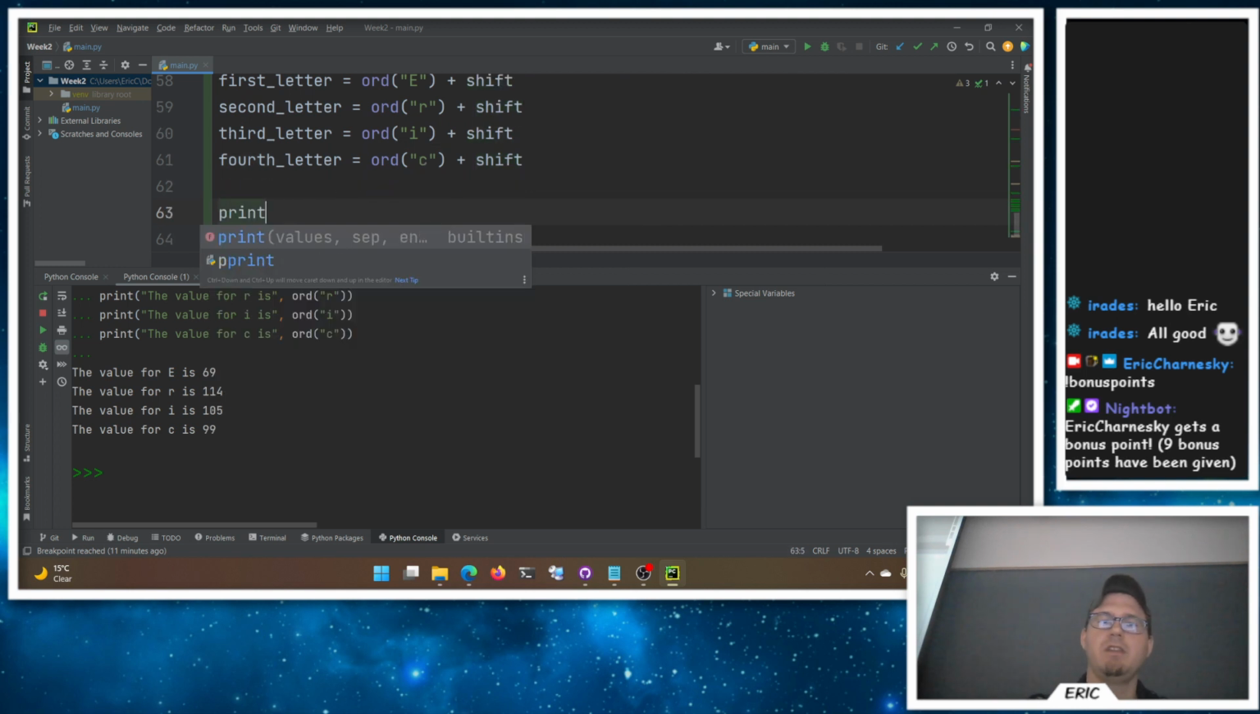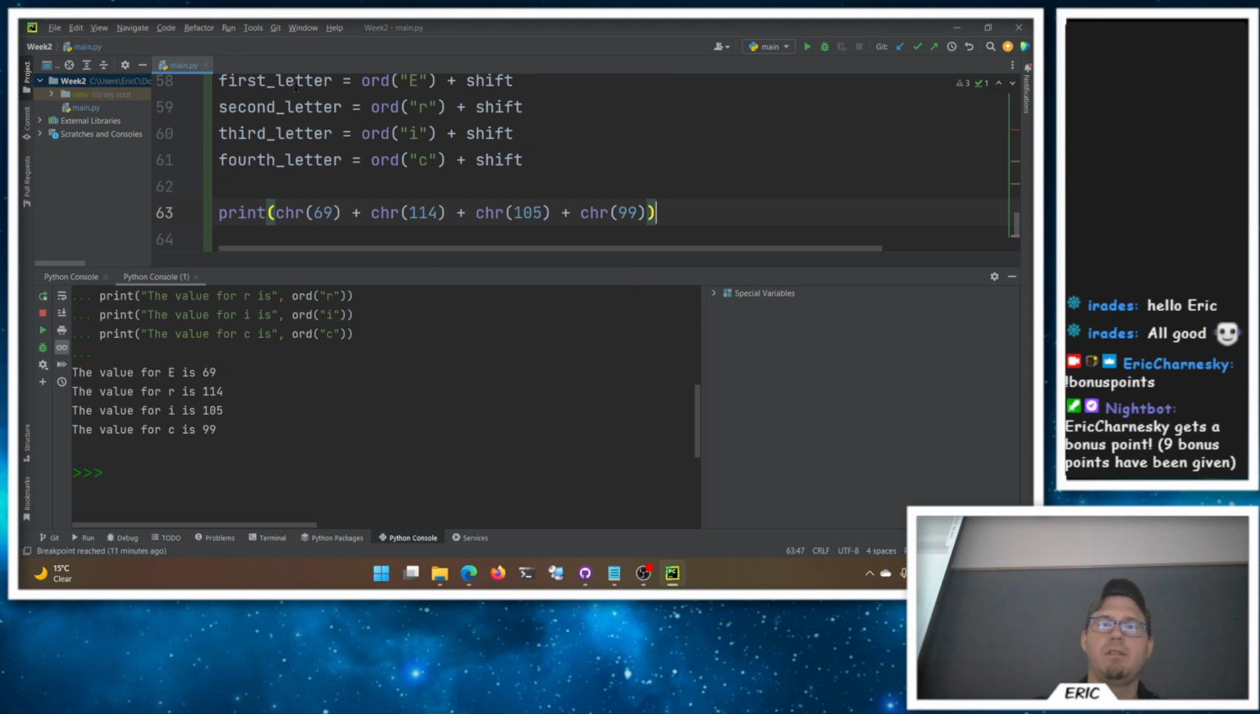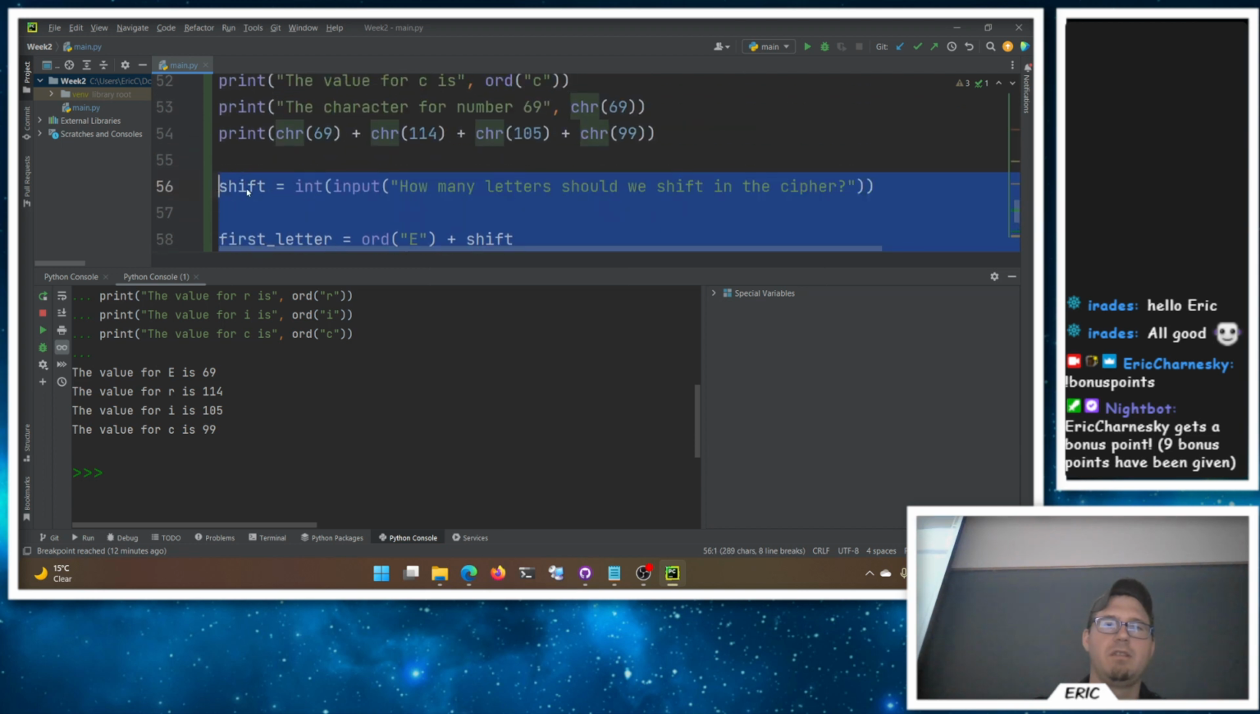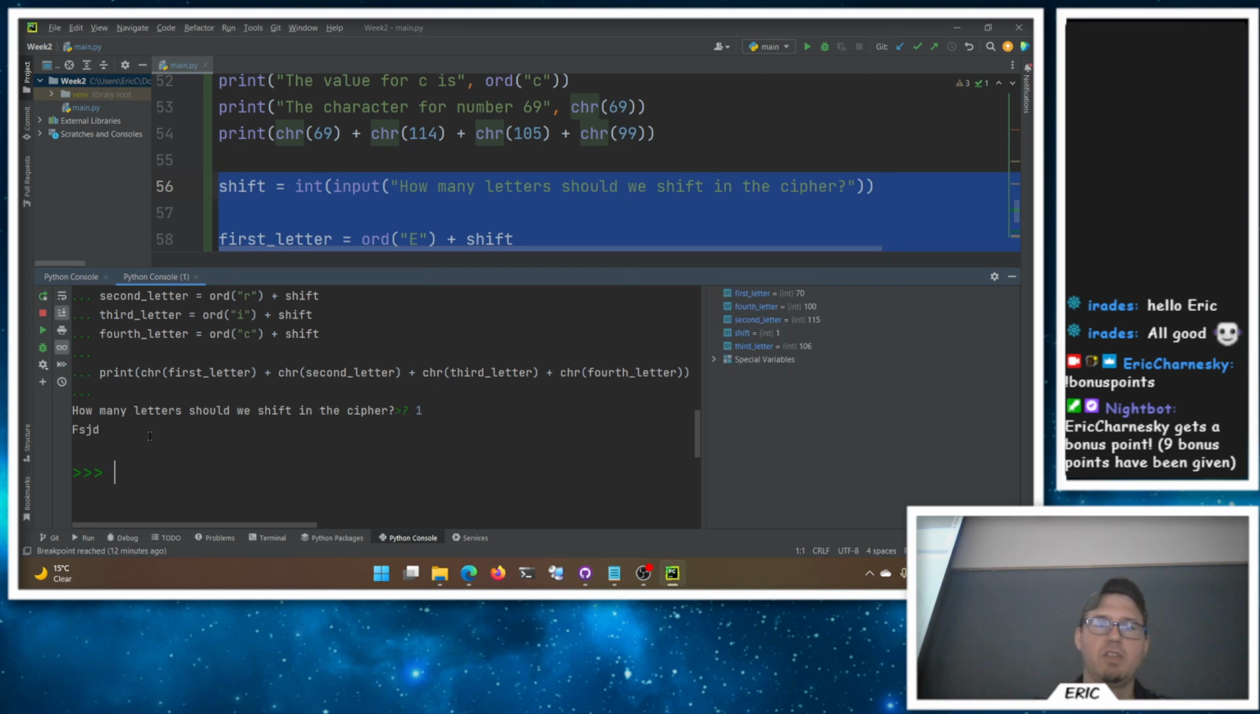Then we can print all of these values out with character of the first letter, character of the second letter, character of the third letter, character of the fourth letter. We do some conversions after we shift. I love this, I'm so excited. All right, how many letters should we shift in the cipher? Should we just do 1? 1's easy for now. So we get F, S, J, D. F comes after E, S comes after R, J comes after I, D comes after C. That looks like it's working correctly.